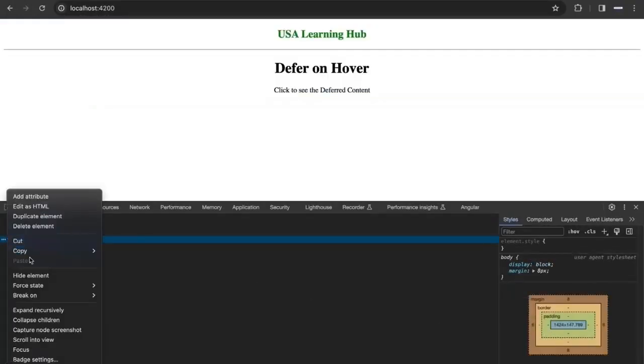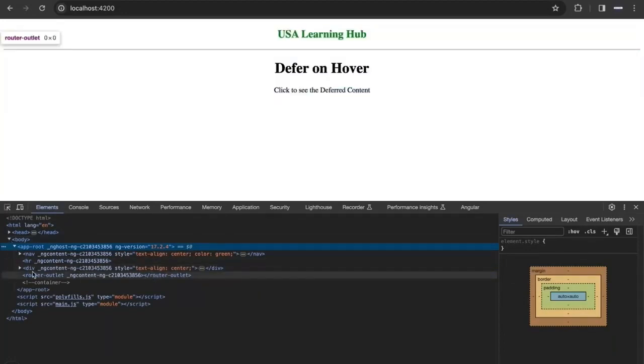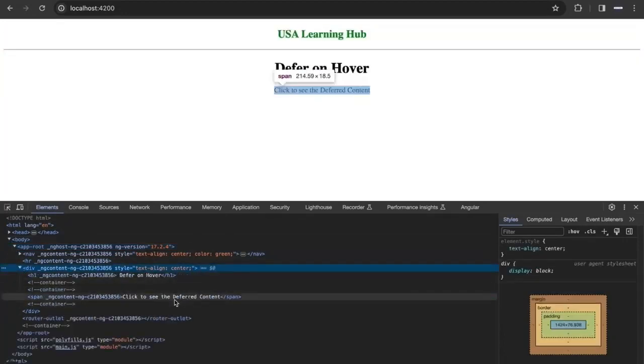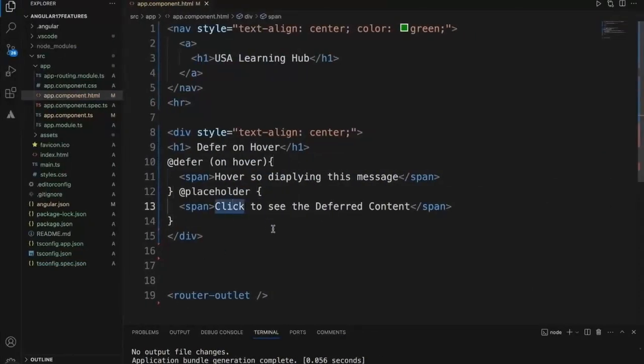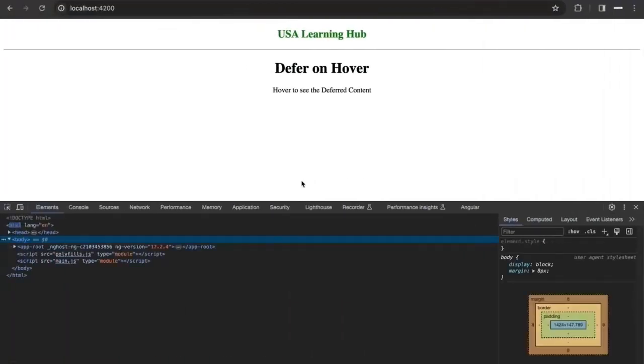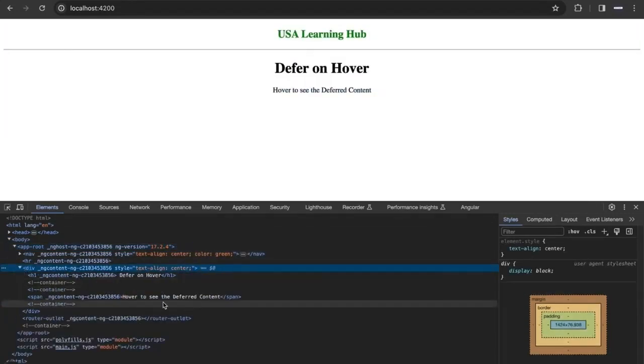If you see the content under the body, it said "click to see the deferred content", not even clicked right now. Now it says "hover to see the deferred content". Hover meaning just moving the browser cursor onto the text. Okay, now let's expand this and see. Right now, the default content is visible. Now I'm just hovering the mouse cursor.